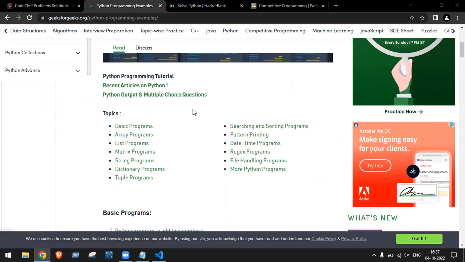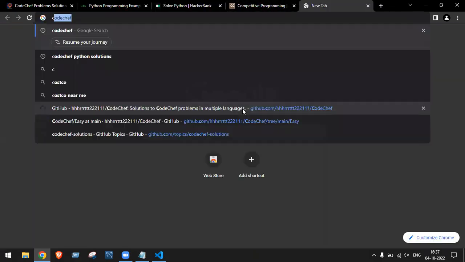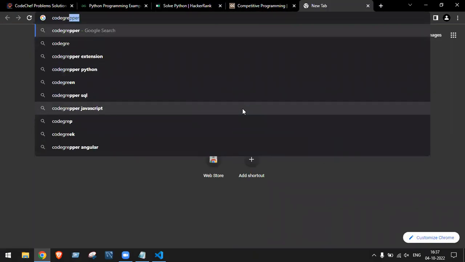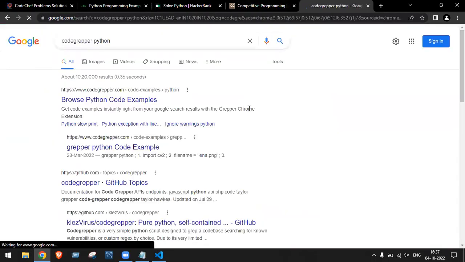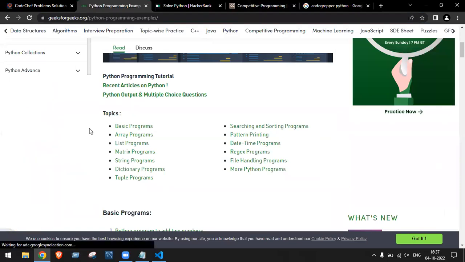So GeeksforGeeks is one, CodeChef is one, HackerRank is one, these three now, and CodeGreeper. Still there are two more. Remember, this is just for understanding, because this is what you're going to do after finishing our course. It will be your responsibility, not mine. But if I tell you at the start, it will be easy for you to focus on the basics of what you are trying to do.